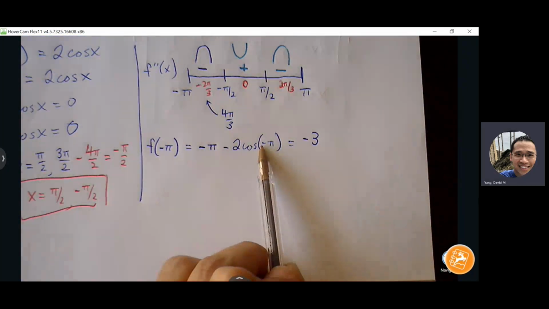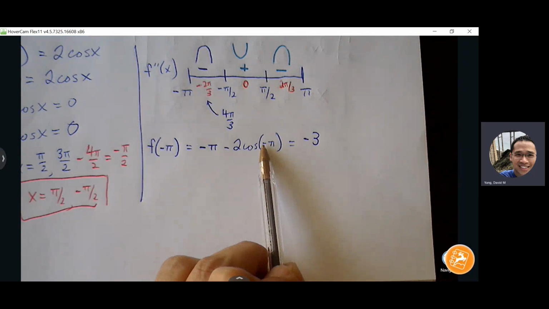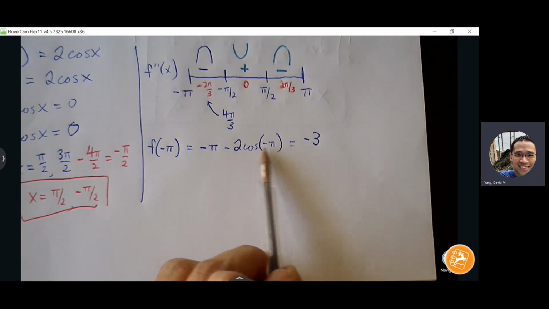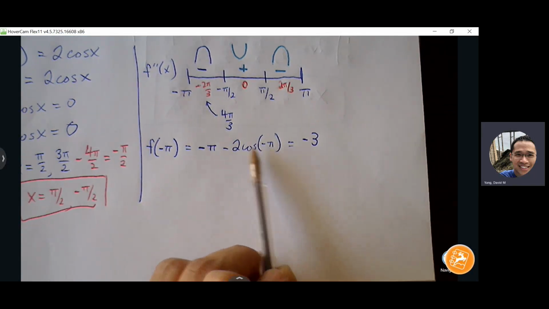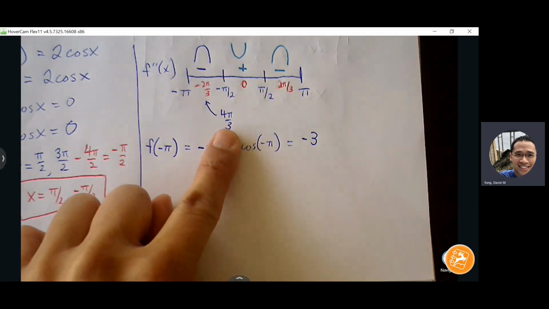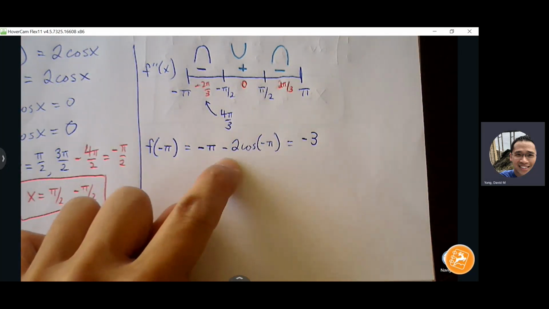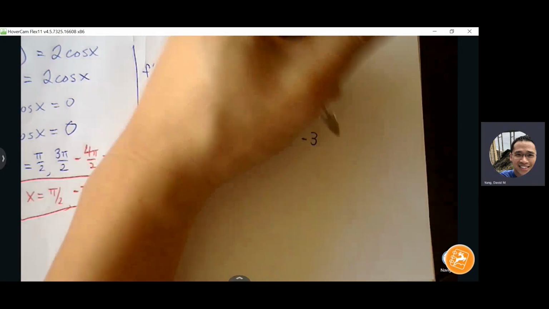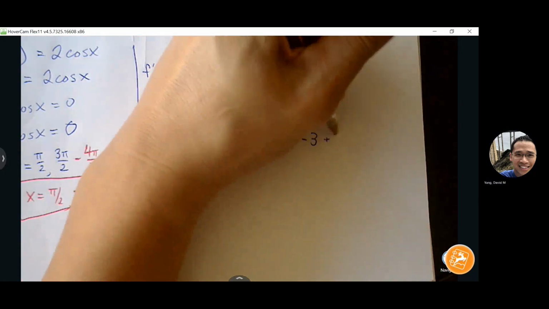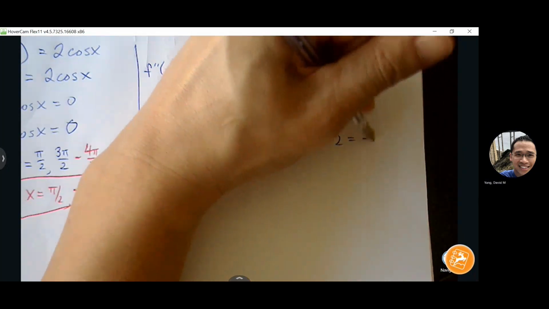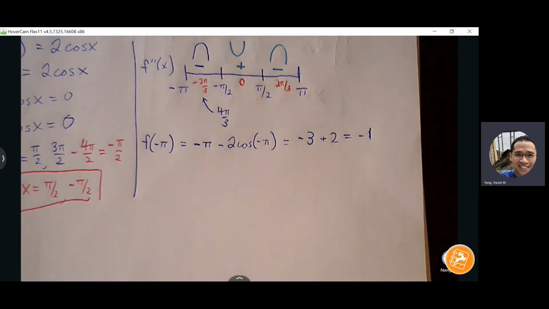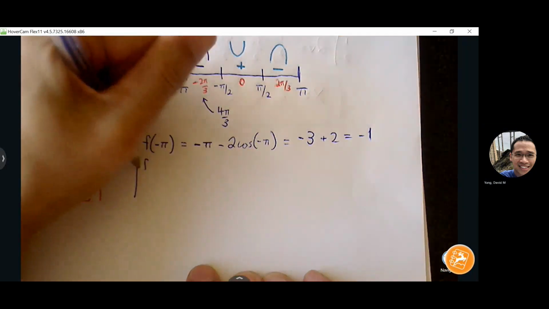Cosine of negative pi is the same thing as negative pi plus 2 pi, which is the same thing as cosine of pi. Cosine of pi is -1. -1 times -2 is +2. Okay, so we know it's around -1. We can plot that point later.